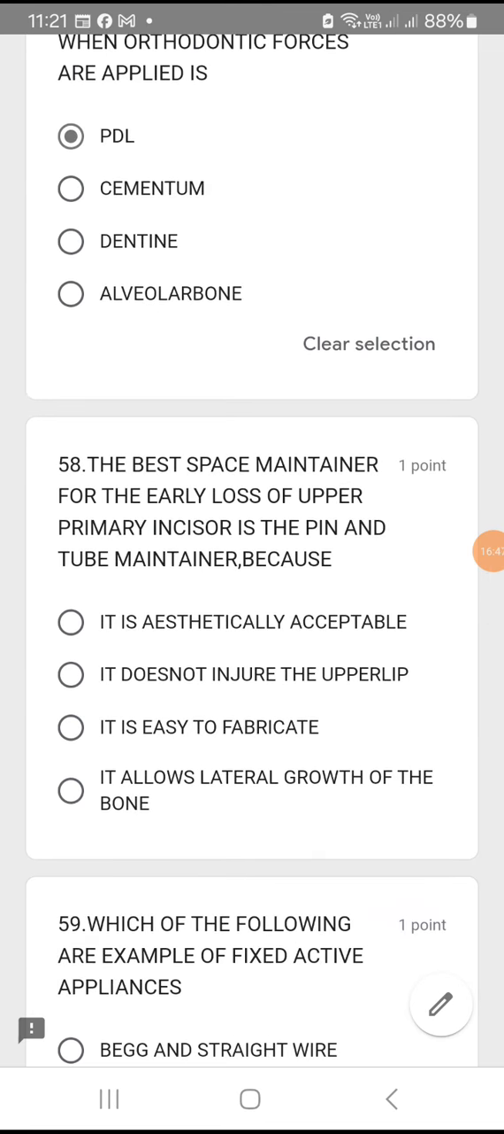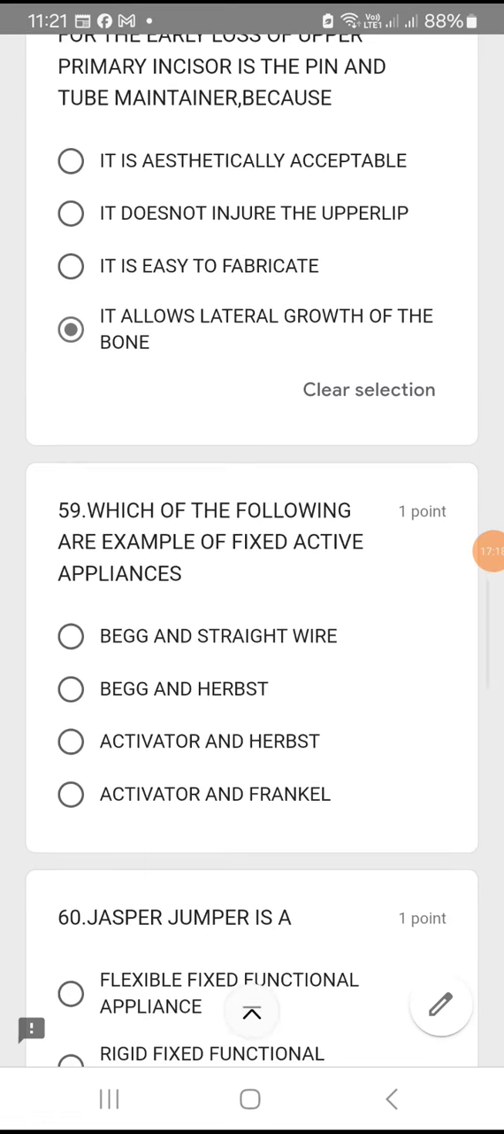58. The best space maintainer for the early loss of upper primary incisor is the pin and tube maintainer, because, so they have already told you the answer. Why pin and tube maintainer? Because it is aesthetically acceptable? No, that is not the reason. It does not injure the upper lip? No. It is easy to fabricate? No, definitely not. It allows lateral growth of the bone. That is the right answer.